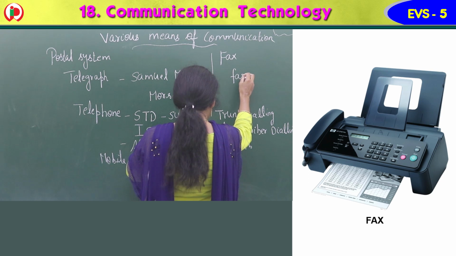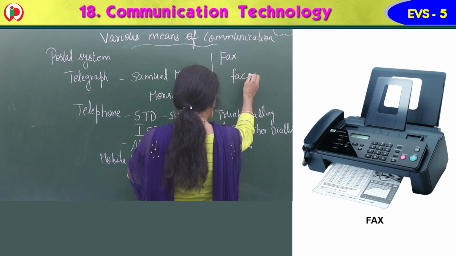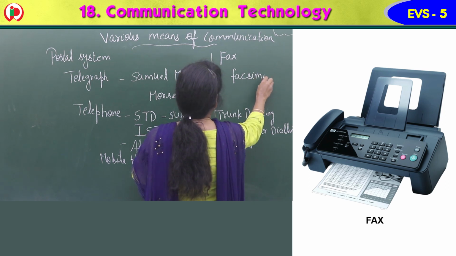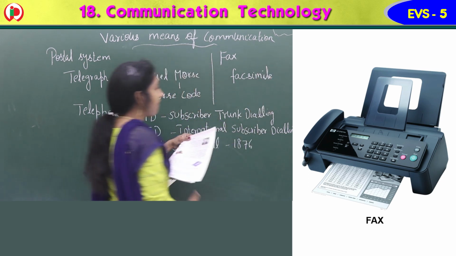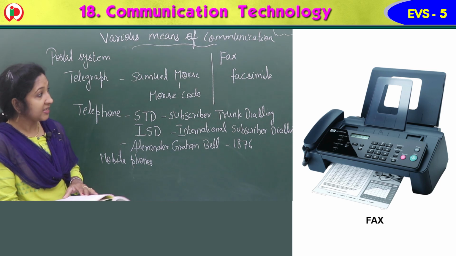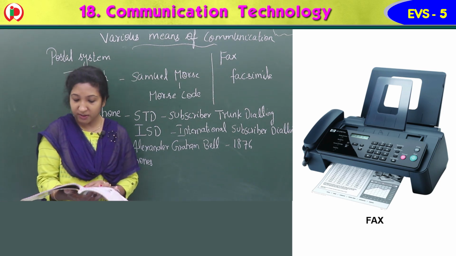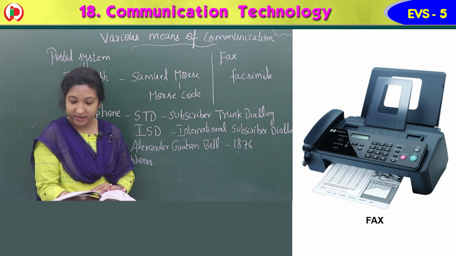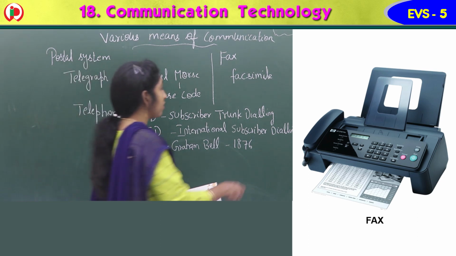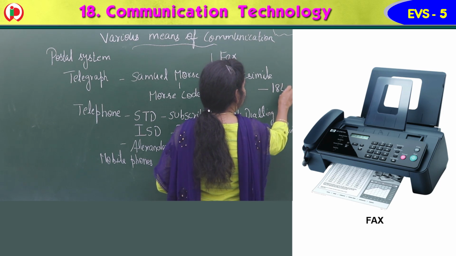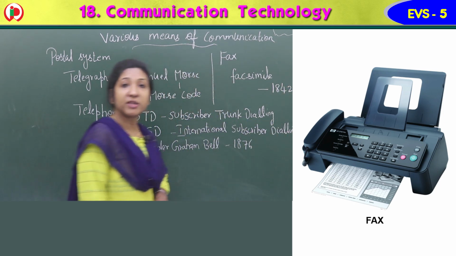Facsimile, F-A-C-S-I-M-I-L-E. The first fax machine was invented in the year 1842.